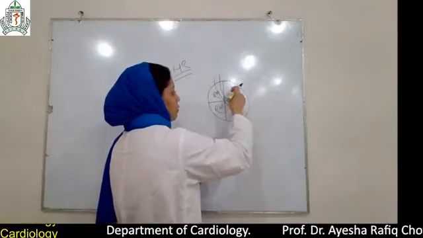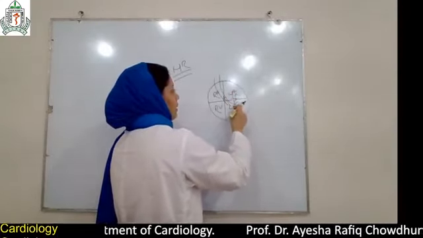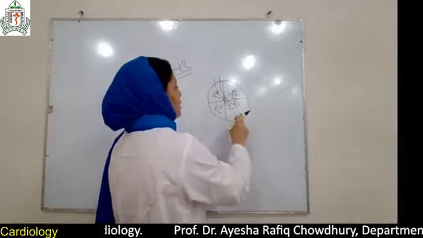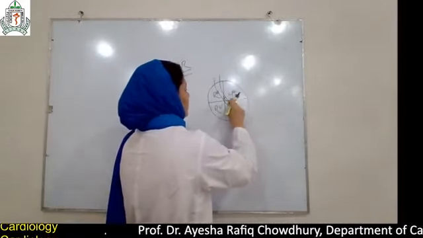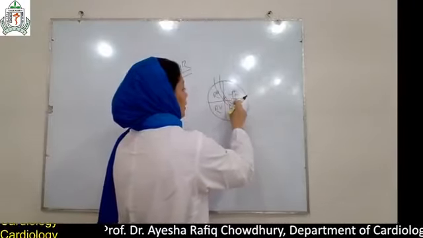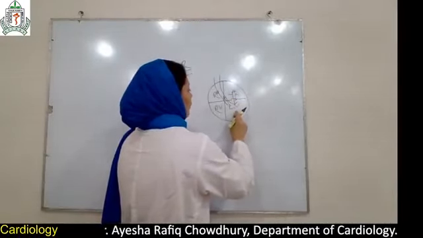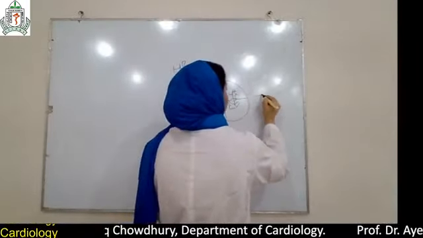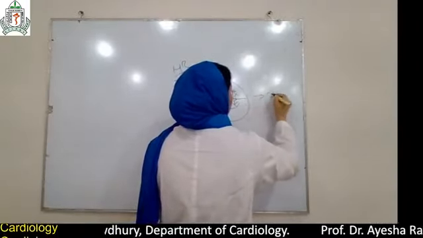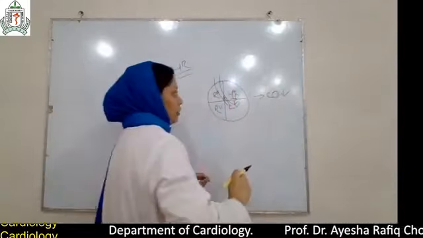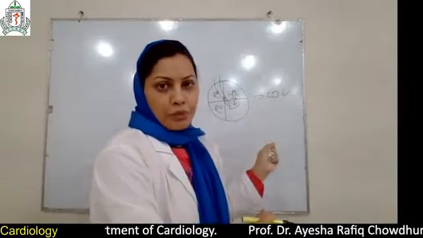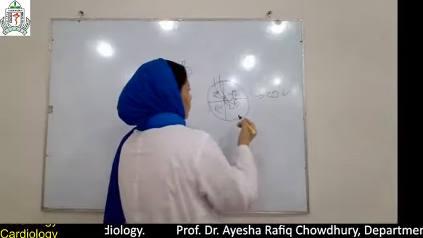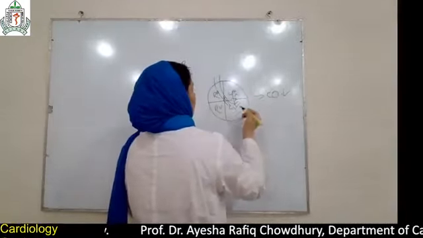Normally blood passes from the LA to the LV, then the aorta, and goes to the body. In mitral regurgitation, there is insufficiency or dilatation of the area, so blood regurgitates to the LA again. So there is decreased cardiac output. Due to decreased cardiac output, there is easy fatigability of the patient.